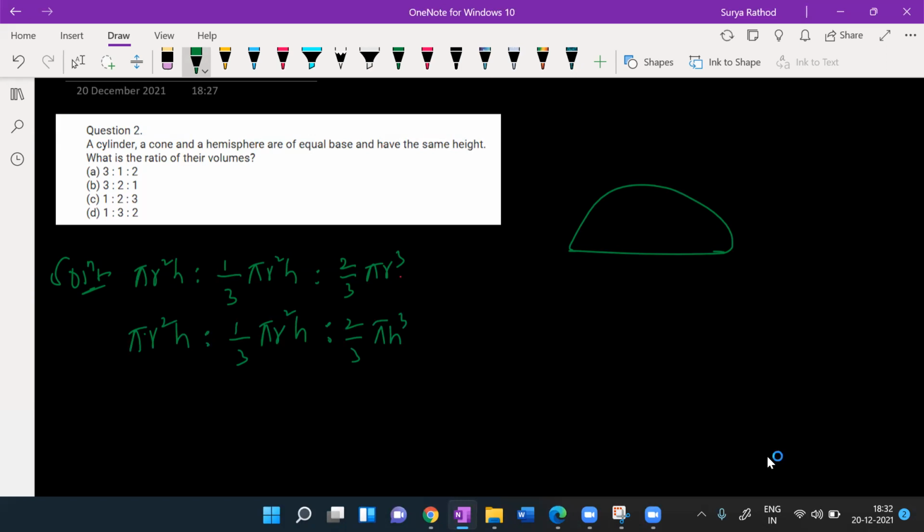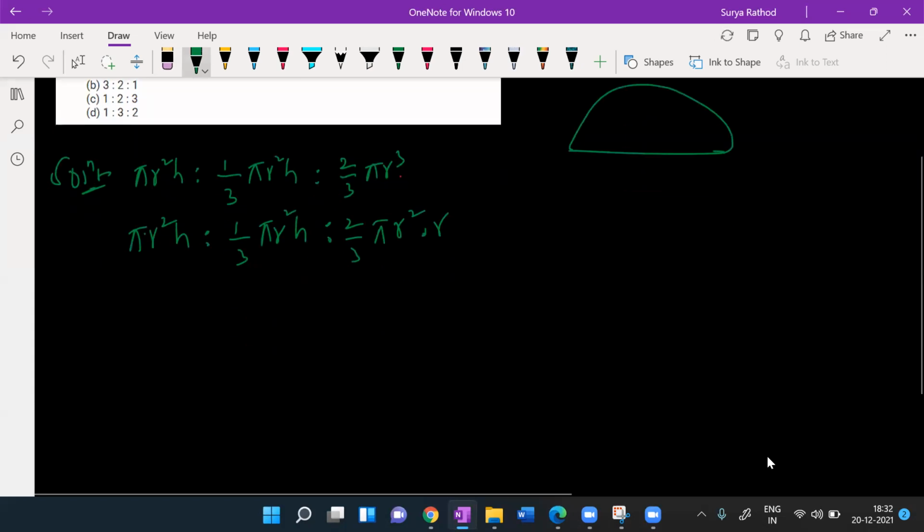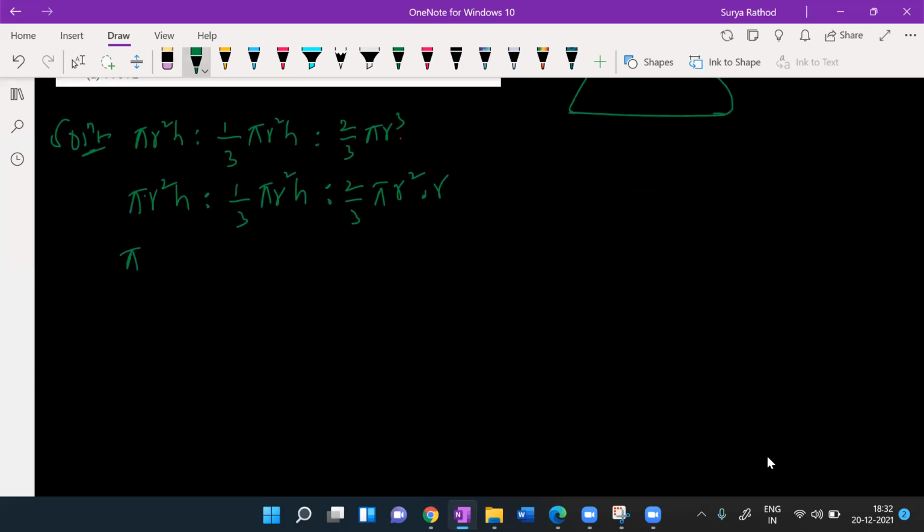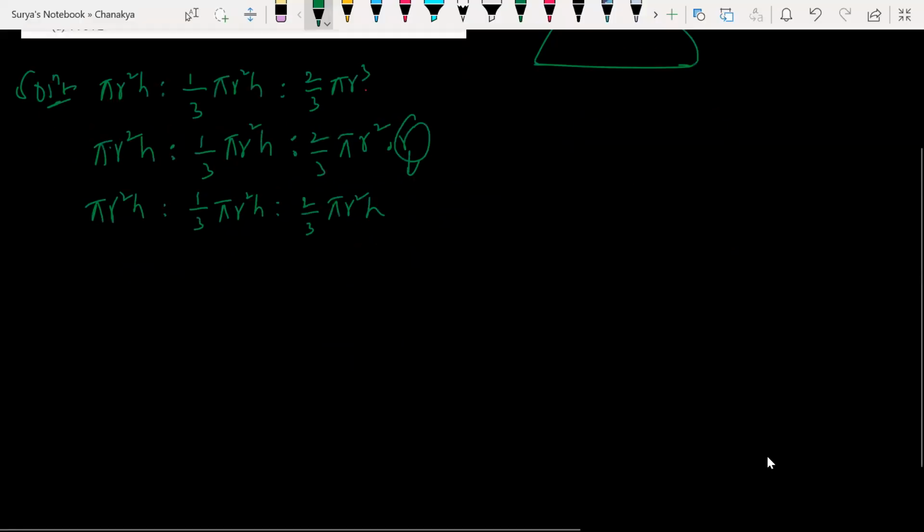Sir, can we take it as pi r square h? Yes, that is also correct. Pi r square into r, that is also absolutely right. But r is h, so we can write h. Yes, exactly. Pi r square h, 2 by 3 pi r square r. I can write the radius as h. Okay, so the radius is the height.